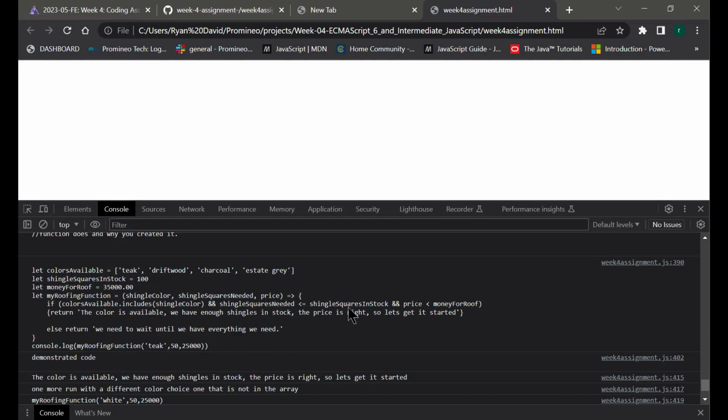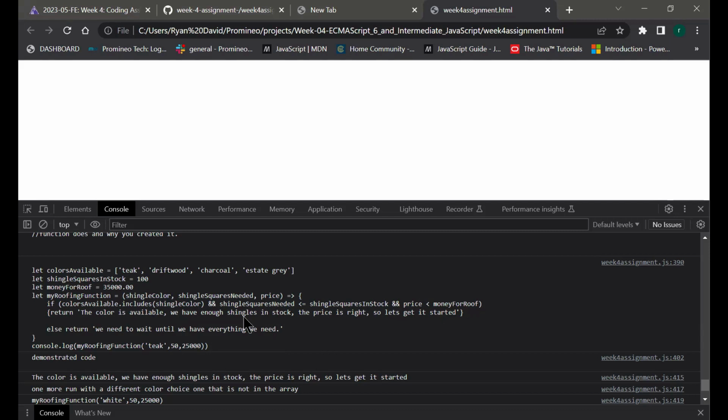If the shingle squares are enough, then the price has to be less than money for roof. So I put 25,000, and we have 35,000. As long as all three of those come back as true, then it will return the color is available, we have enough shingles in stock, the price is right, so let's get started.